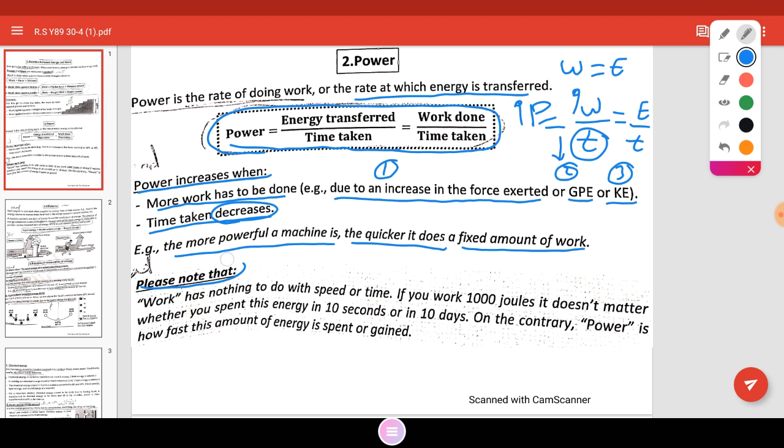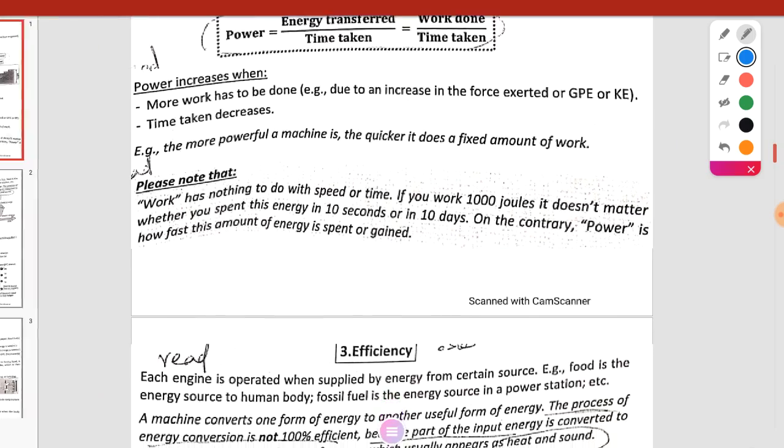Please know that work has nothing to do with speed or time. If work is 1,000 joules, it doesn't matter whether you spend this energy in 10 seconds or 10 days. On the contrary, power is how fast this amount of energy is spent or gained. This is the power.